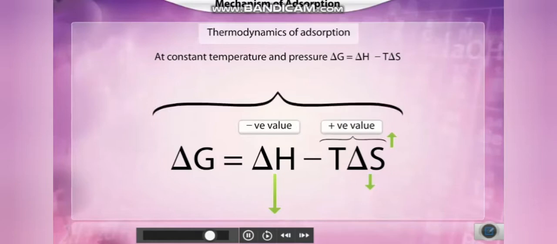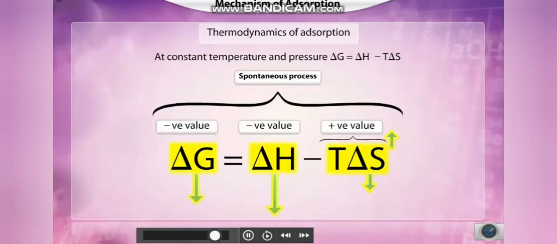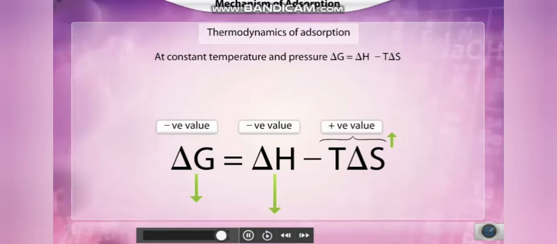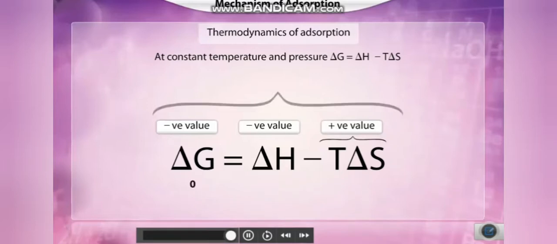Now, adsorption is a spontaneous process. For delta G to be negative, delta H has to have a sufficiently high negative value to offset the T delta S value, which is positive. As the process of adsorption continues, the change in enthalpy continues to decrease and finally becomes equal to T delta S. At this point, delta G becomes 0 and equilibrium is reached.